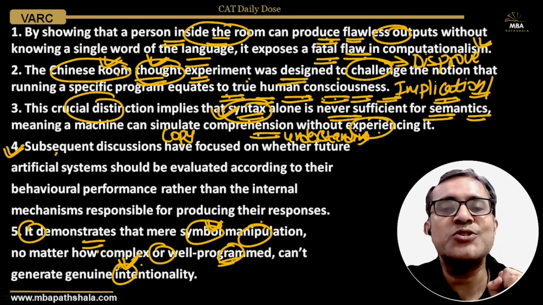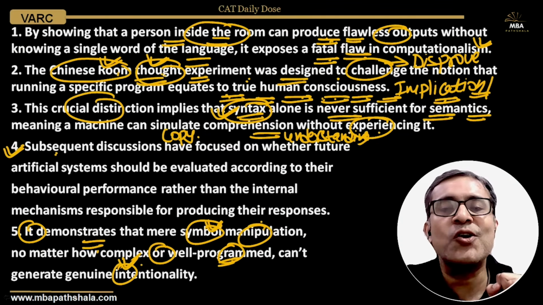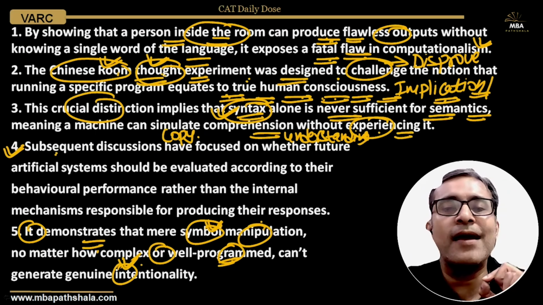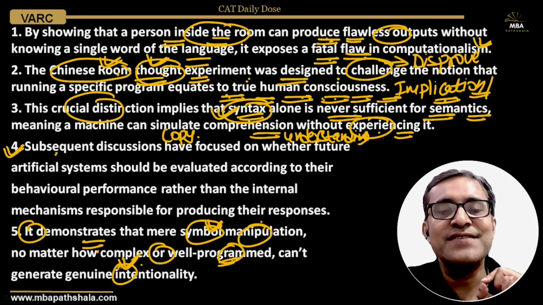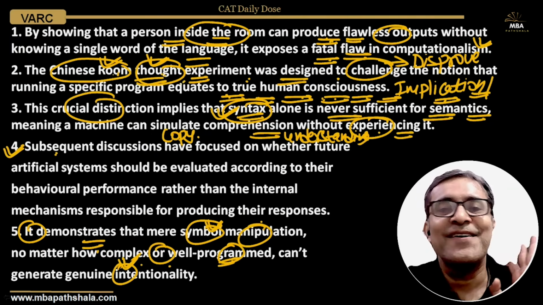It is not conscious of it. So the understanding is just being copied without there being any consciousness, without there being any genuine intentionality. That is what the Chinese room thought experiment has taught us. That is what we have learned from it.